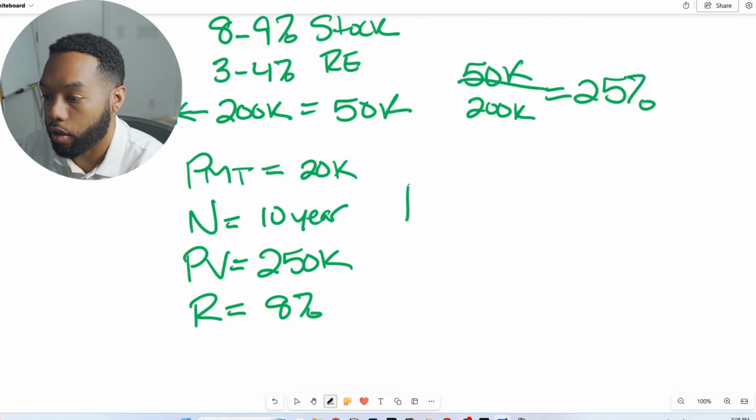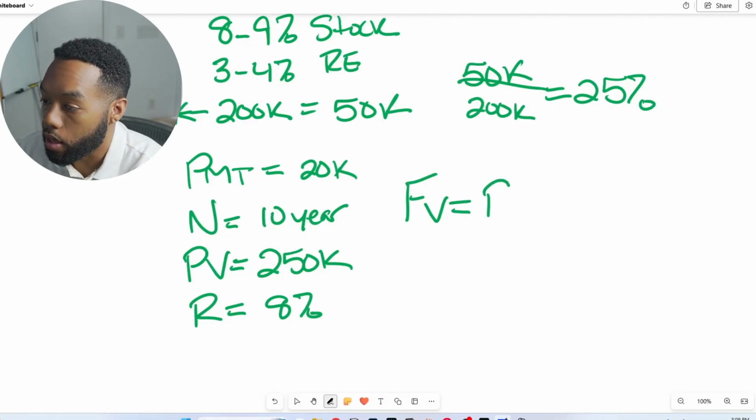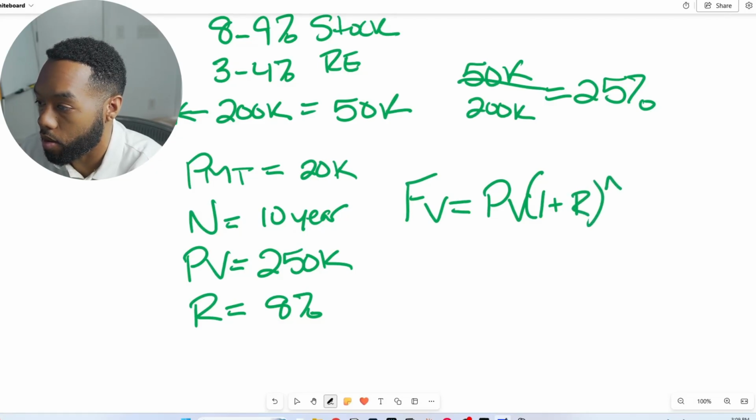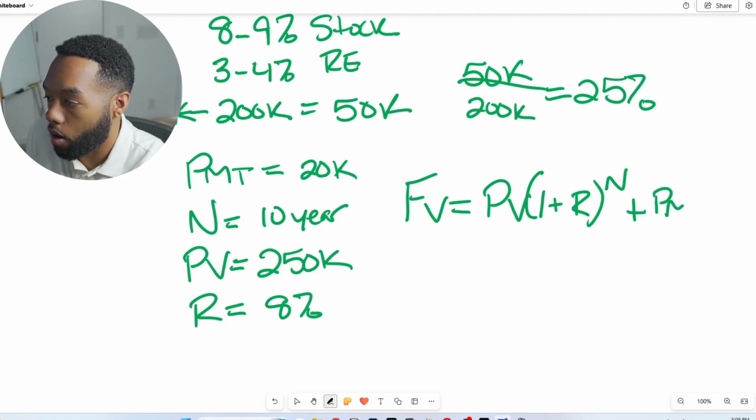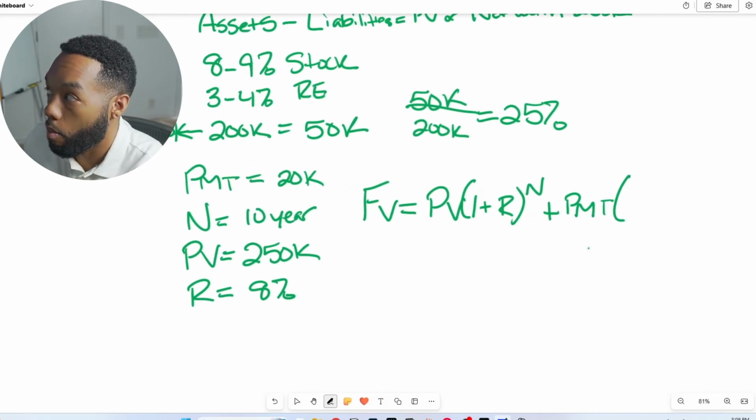So a future value calculation is calculated like this. We have future value equals the present value times 1 plus our rate of return raised by the number of years that we have left, plus our annual contributions. Let's zoom this out a little bit. Multiplied by 1 plus the rate of return raised by the number of years, minus 1, over the rate of return.